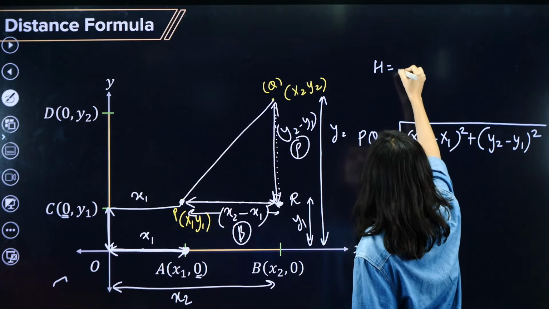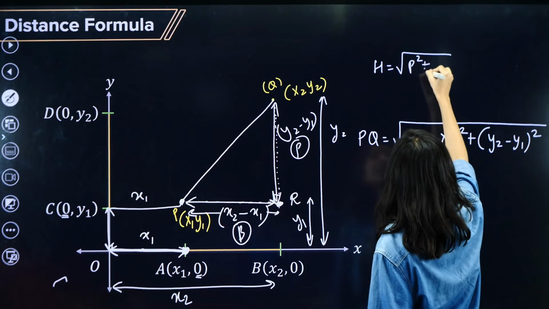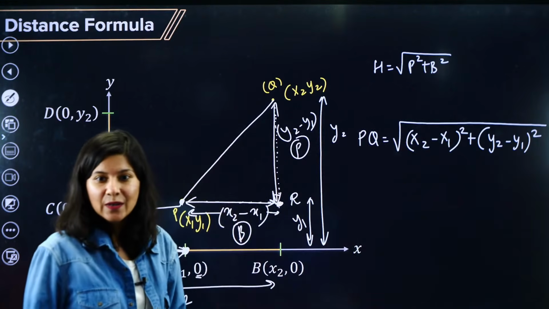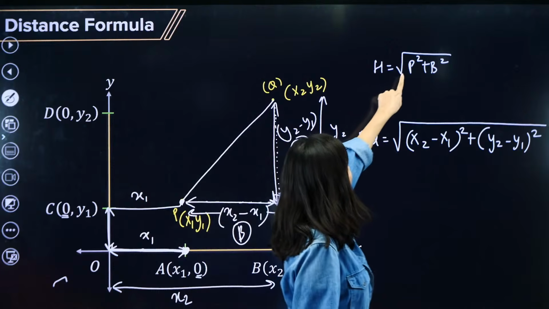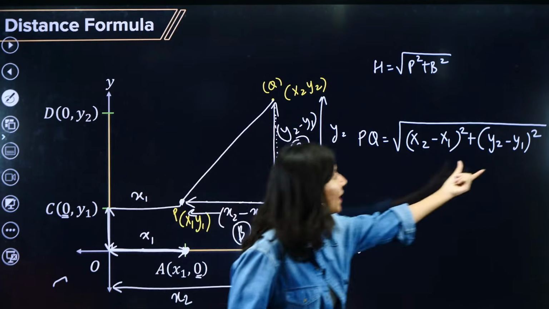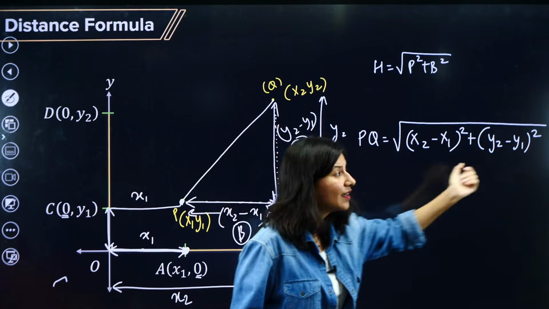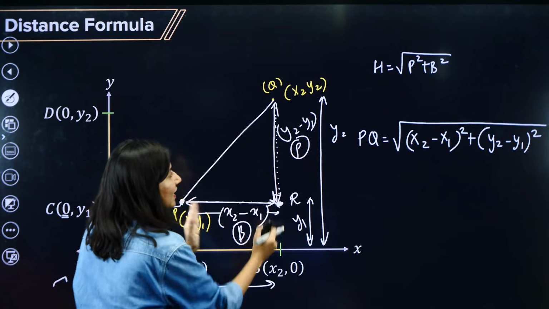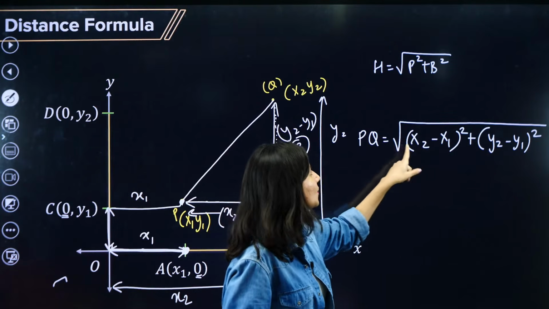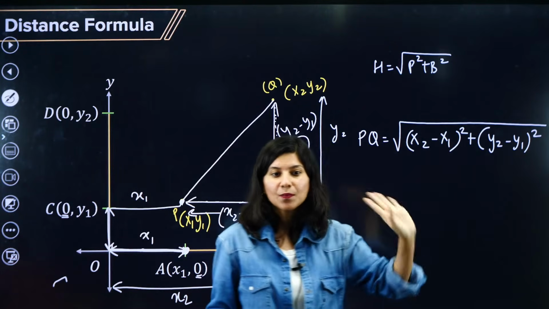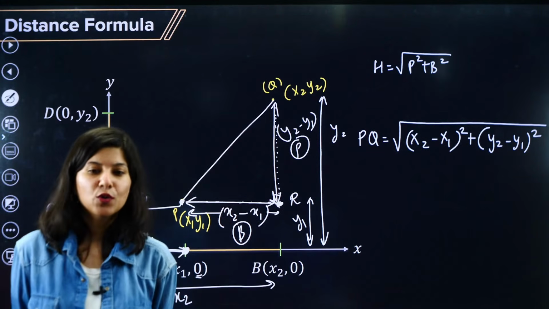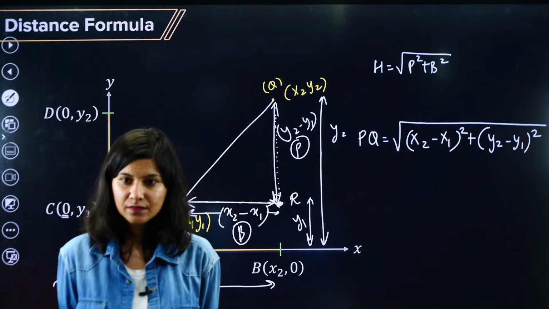So hypotenuse is equal to the square root of p square plus b square. Correct or not? That's why we have applied p square plus b square. P was y2 minus y1 whole square, this is your perpendicular square, and x2 minus x1 whole square means base square. So perpendicular square plus base square is your PQ squared. That's how we have figured out the distance formula. Tell me, clear or not?